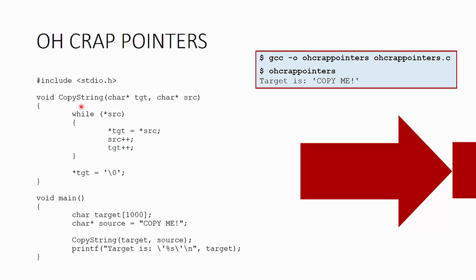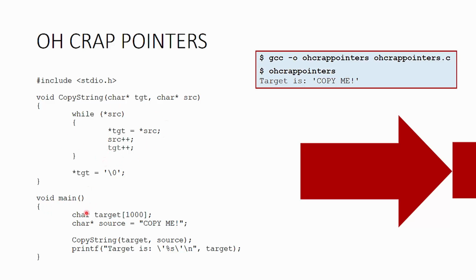One standard that I like to use is that I name my functions with capital letters. I find that helps me know that these are my functions as opposed to ones that are based off the standard IO set. Just a little trick that you can do. So this particular function is going to take in two pointers to characters. And we'll talk about the contents of what it does here in a moment.